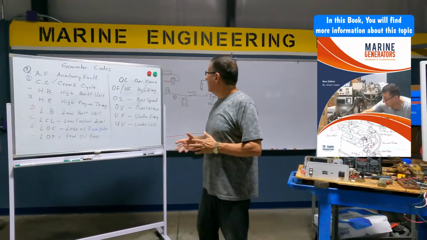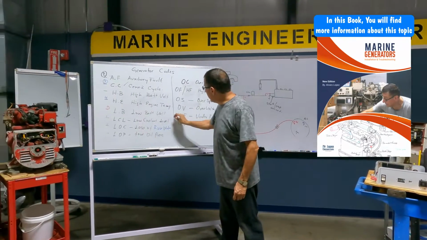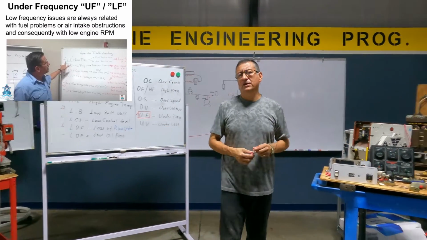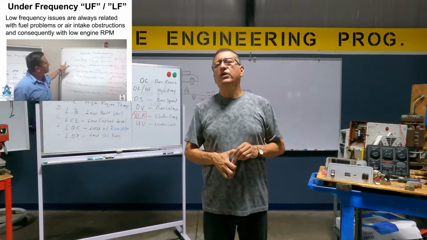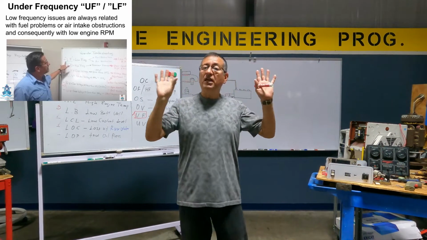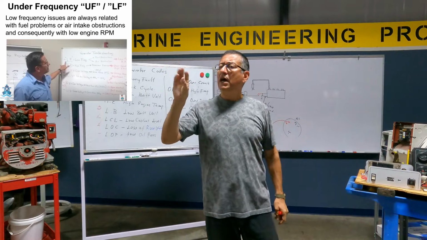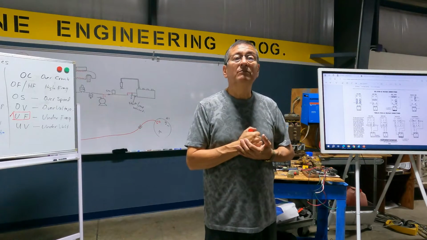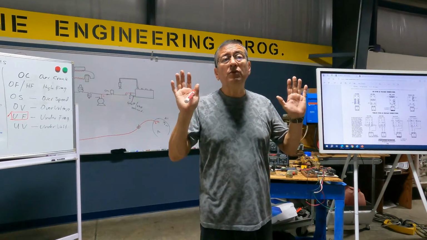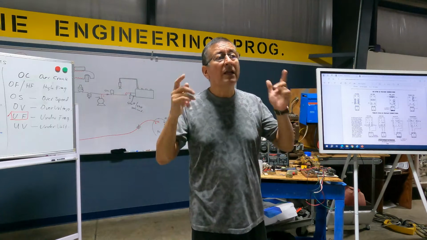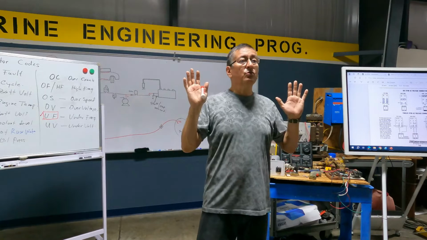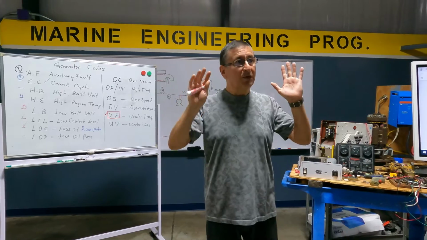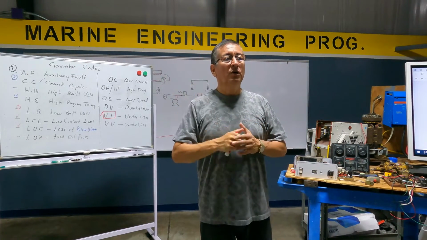Okay, we are going to start checking those signals. Number one, under frequency, UF or LF, low frequency. What is the meaning of that? When you have that code, the engine, the generator was running and stopped suddenly, and the code on the display is UF, low RPMs. The engine, for some reason, decreased the RPMs, and immediately the computer said, oh, that's not good, low RPMs, stop, this is another kill switch, stop, and flash the code, UF.